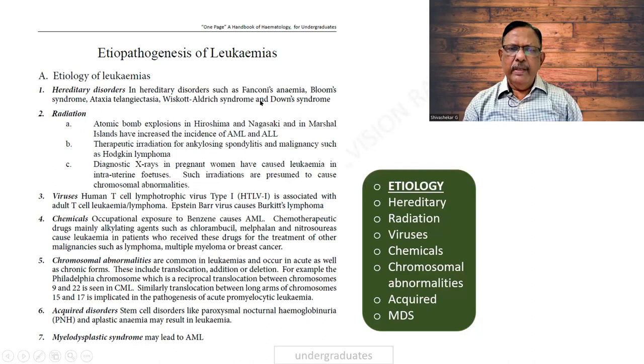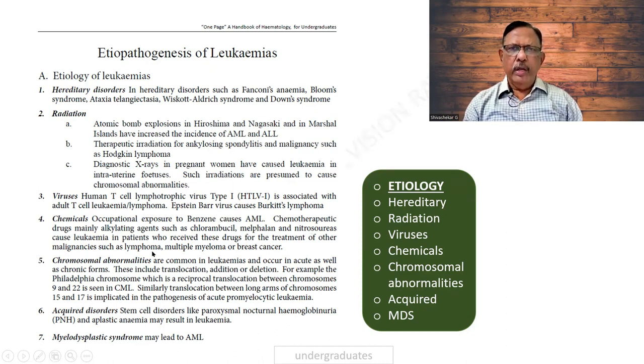Hereditary, for example, in cases of Bloom's or Fanconi's anemia and Down syndrome. MCQ is possible. Radiation, starting from atomic bomb up to X-rays. Ankylosing spondylitis was treated by radiation, and the patient developed leukemia. Viruses, HTLV-1 and Epstein-Barr virus. Chemicals, occupational disorders such as benzene, melphalan, and nitrosoureas.